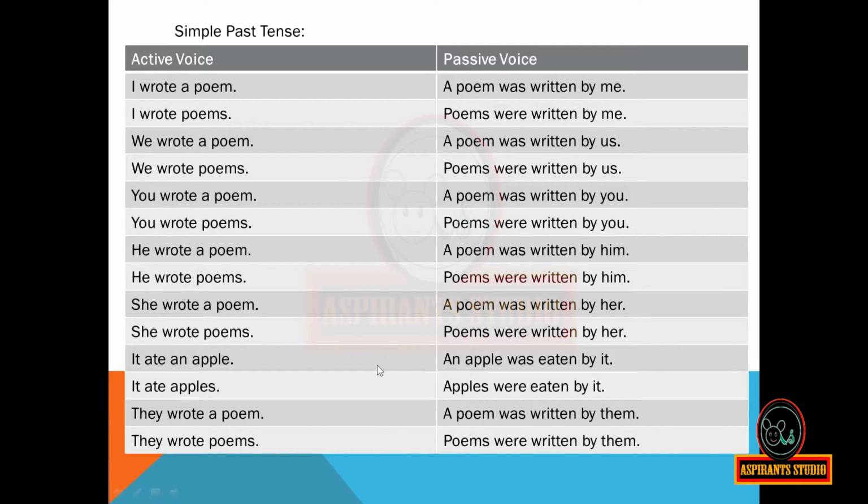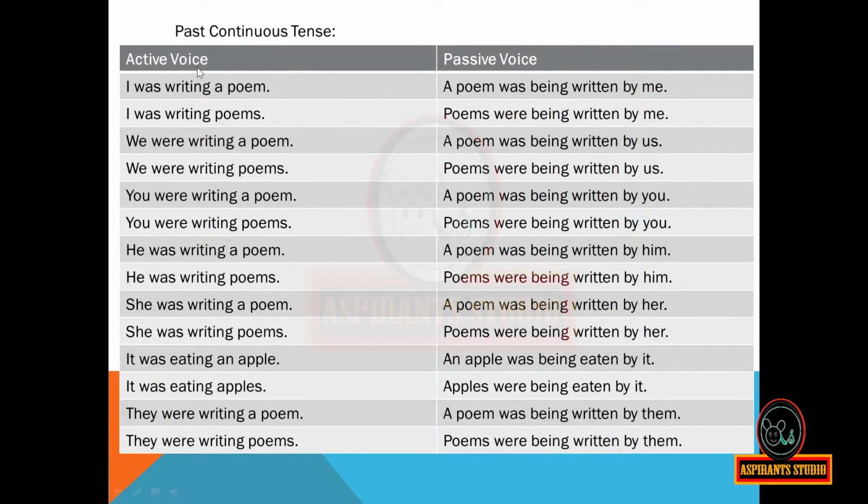It ate an apple. An apple was eaten by it. It ate apples. Apples were eaten by it. They wrote a poem. A poem was written by them. They wrote poems. Poems were written by them.